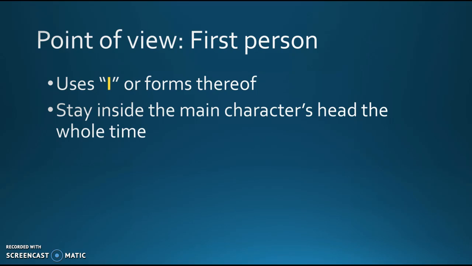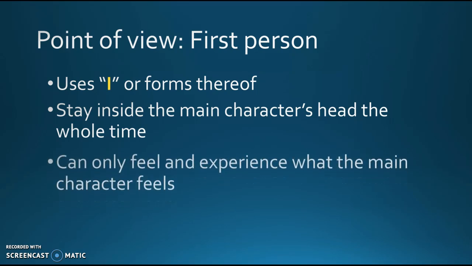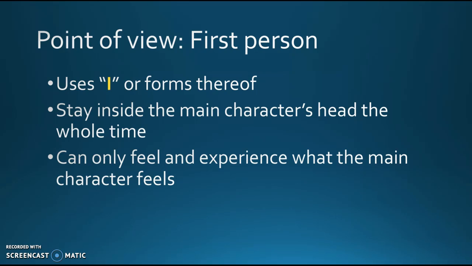And since you're inside the character's head the whole time, you can only feel and experience what the main character feels. You don't know what somebody else is thinking. You don't know what somebody else is feeling. Now, you can observe and make observations, but as the narrator of the story, you are stuck inside the main character's head, which means you know what the character's thinking and what they're feeling, but you don't know what else is going on.